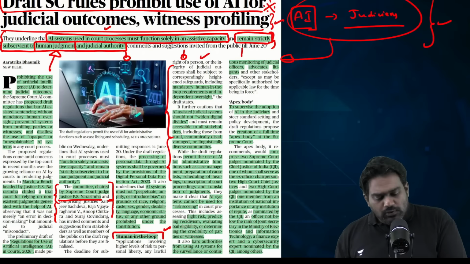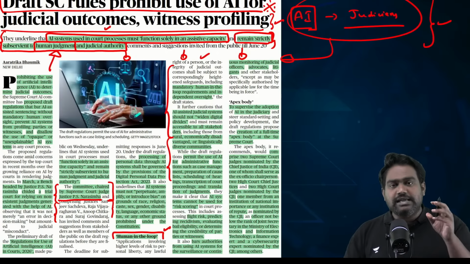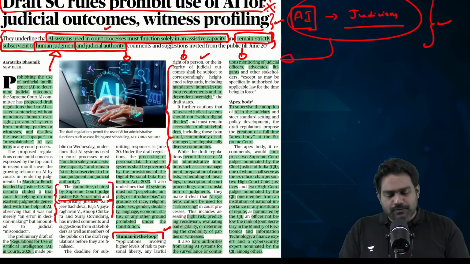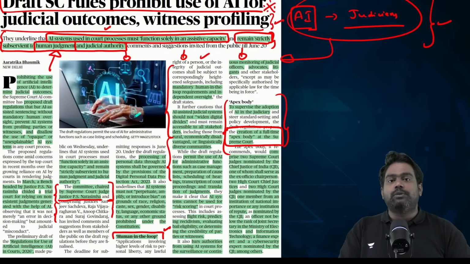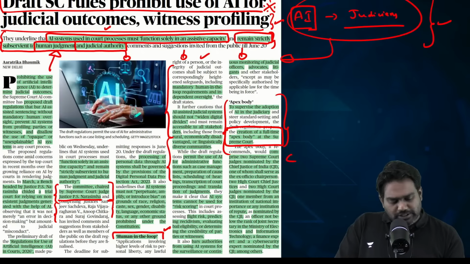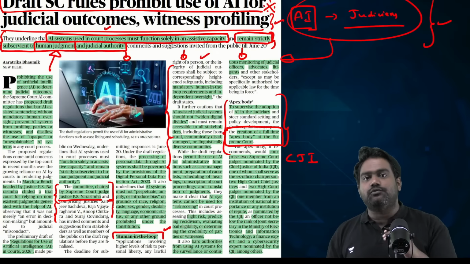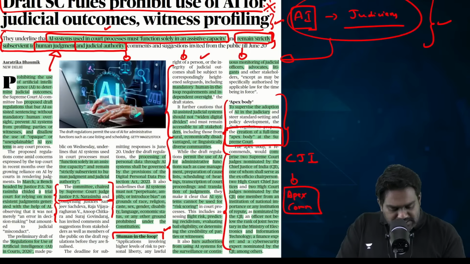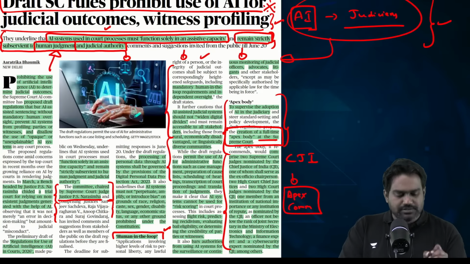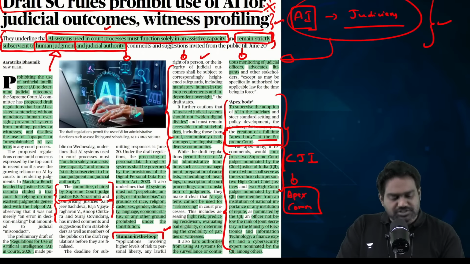So to roll out AI in judiciary, a dedicated apex body is proposed. A new apex body will come up within the Supreme Court, which will be constituted by the CJI, the Chief Justice of India. So this apex body is proposed to be headed by a senior judge of the Supreme Court as the chairperson, who will be appointed by the Chief Justice of India.